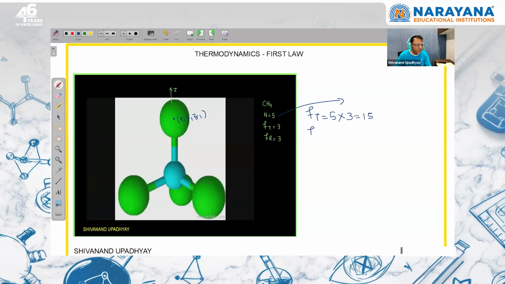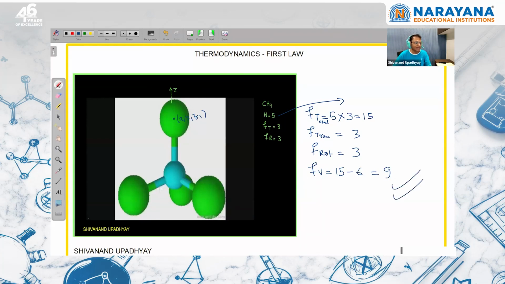This is the total degree of freedom. The translational degree of freedom is equal to 3 because it is related to the center of mass. Then rotational: this is a non-linear molecule, so the rotational degree of freedom will be 3. And to calculate the vibrational degree of freedom, we subtract these two from the total, so the vibrational degree of freedom will be 9.